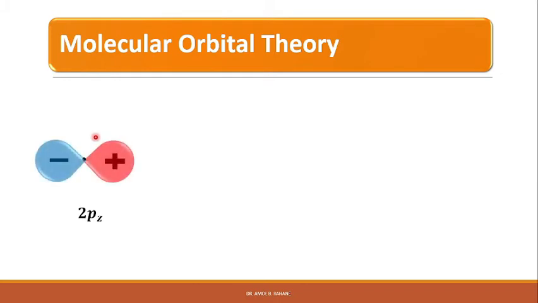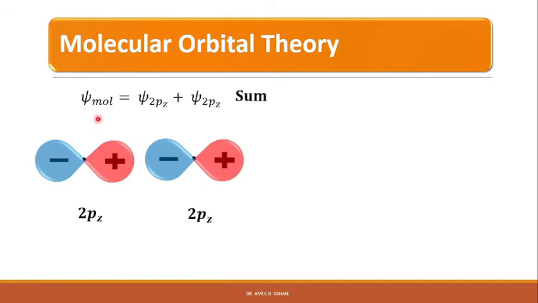When a bond is formed between two atoms, when such two 2pz orbitals come closer, then the orbital psi molecule is equal to psi 2pz plus psi 2pz will be formed, and that represents the sum. In the case of this sum, since the orbitals have positive charge along the positive z direction and negative charge along the negative z direction, the positive charge of one orbital cancels the negative charge of the other orbital, and therefore in between the two nuclei we will get zero charge.